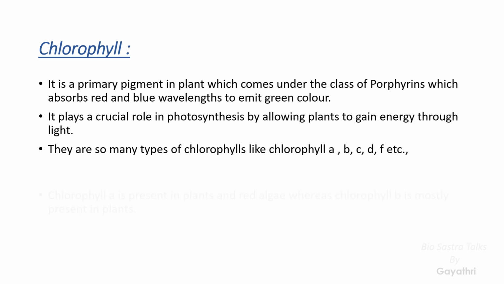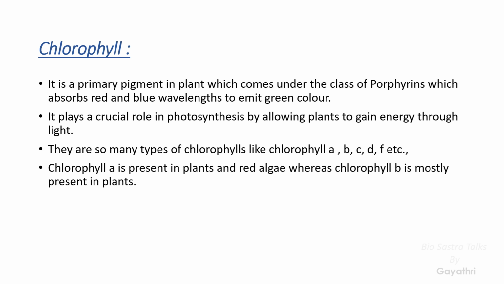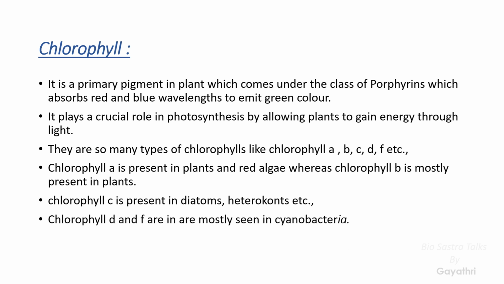Depending upon their existence, chlorophylls are divided into many types. Chlorophyll A is present in the plants and red algae, and chlorophyll B is mostly present in the plants. Chlorophyll C is present in the diatoms and heterokonts. Chlorophyll D and F are mostly seen in the cyanobacteria. Whatever the type and wherever it is present, it mainly helps the organisms gain energy by absorbing the light.